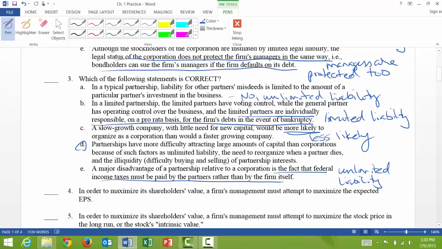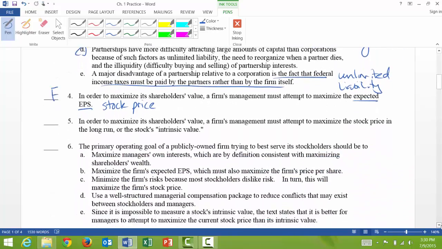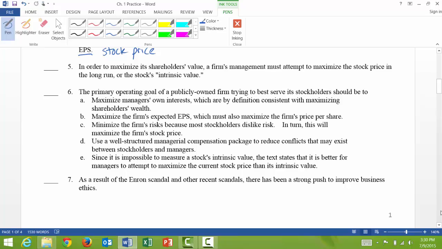And then question 4 is true false. In order to maximize its shareholders' value, a firm's management must attempt to maximize the expected earnings per share. And that's false. It's not supposed to be the expected earnings per share, but to maximize the stock price. And then if we go down to question 5, in order to maximize its shareholders' value, a firm's management must attempt to maximize the stock price in the long run, or the stock's intrinsic value. And that is true. That's what we want the firm's management to do.